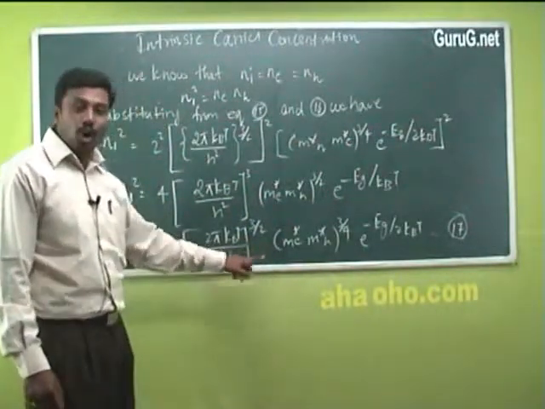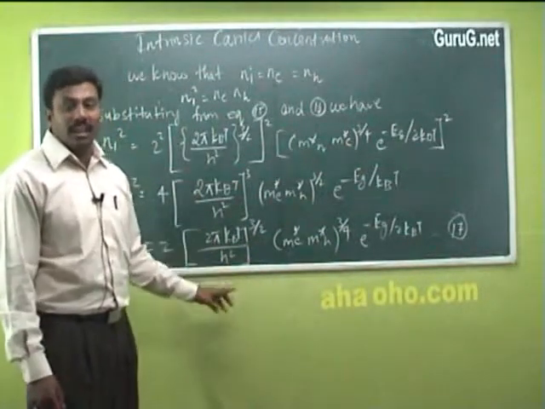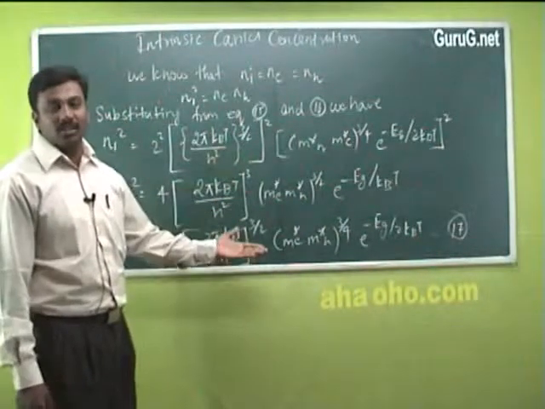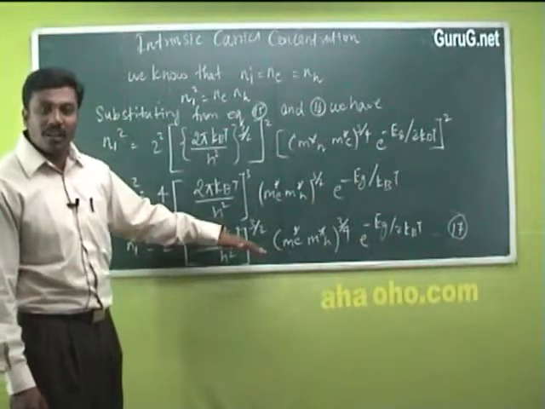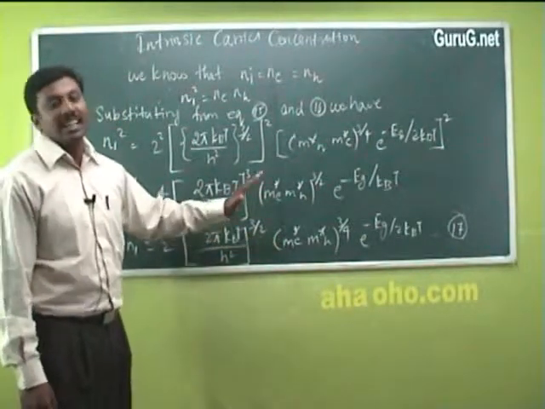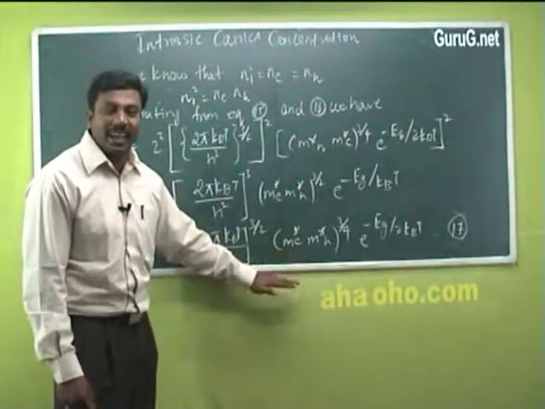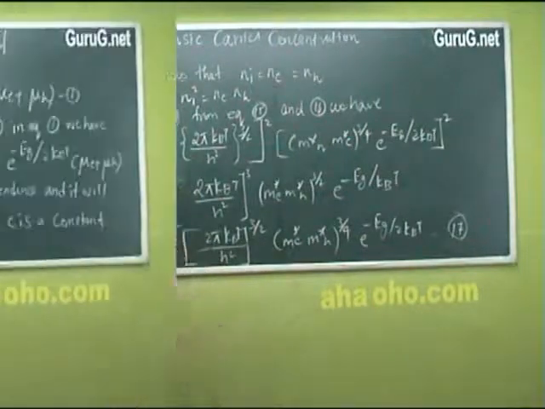So from this equation what we can understand is that in case of an intrinsic semiconductor, the density of holes in the valence band and the density of electrons in the conduction band will be equal. So when impurity is added to increase the number of electrons, naturally the density of holes decreases. Therefore the product Ne and Nh remains constant. This is called the law of mass action.